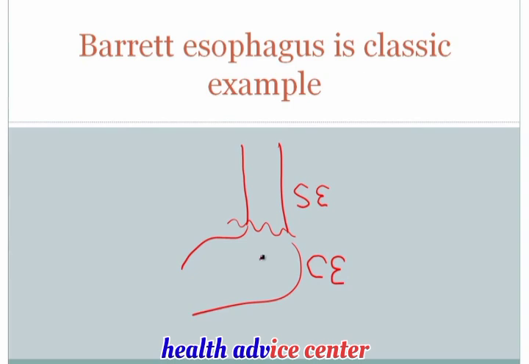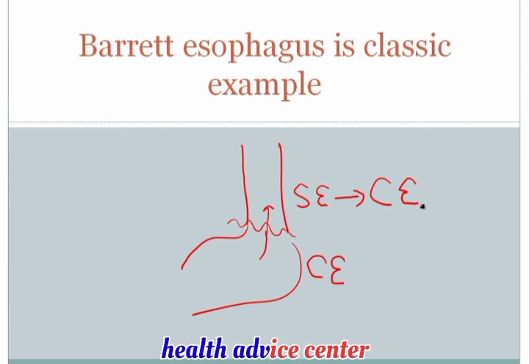If acid refluxes from the stomach up into the lower esophagus, then the reflux of acid into the lower esophagus results in a change in stress in that lower portion of the esophagus. And that change in stress, i.e. the presence of acid within the lower portion of the esophagus, will result in the lower portion of the esophagus going from squamous epithelium to a columnar, non-ciliated, mucinous type of epithelium. Again, it's important to know these details. Columnar, non-ciliated, mucinous type of epithelium.